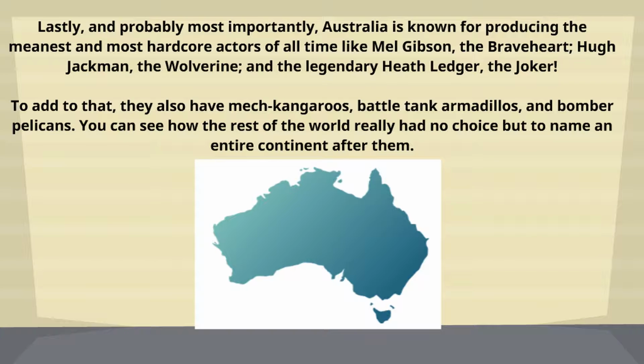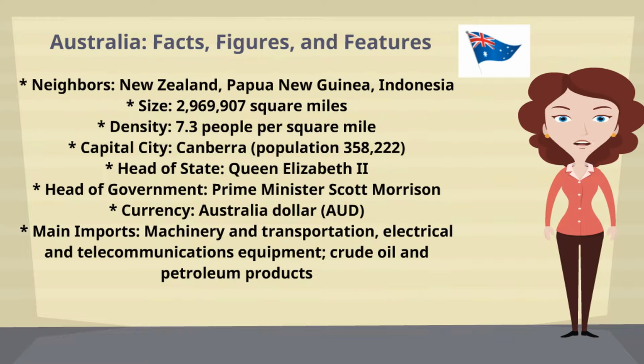Lastly, and probably most importantly, Australia is known for producing the meanest and most hardcore actors of all time like Mel Gibson, the Braveheart, Hugh Jackman, the Wolverine, and the legendary Heath Ledger, the Joker. To add to that, they also have mech kangaroos, battle tank armadillos, and bomber pelicans. You can see how the rest of the world really had no choice but to name an entire continent after them. Let's look into Australia facts, figures, and features.